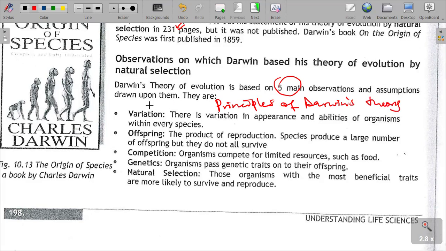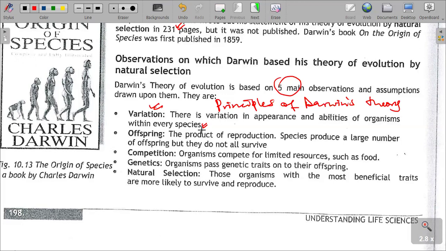So this theory was based on variation. There is variation in appearance and abilities of organisms within every species. Organisms in every species do not look the same. The organisms have different capabilities, different strengths or different abilities, which are caused by their genetic makeup. So in this theory, Darwin acknowledged that there is great variation among organisms of the same species.